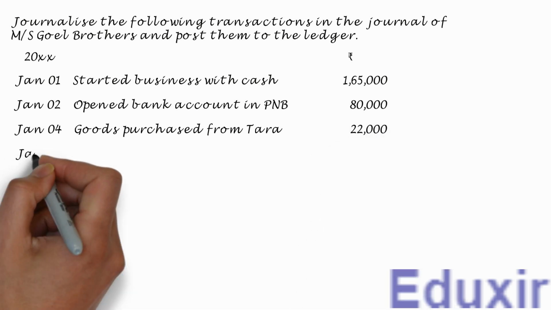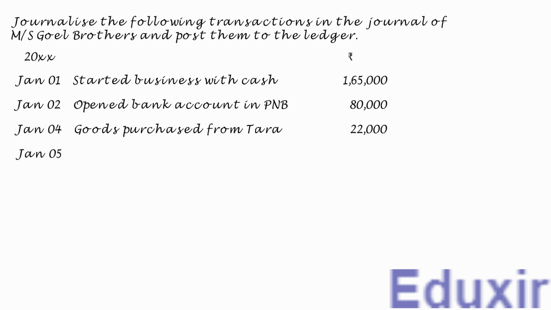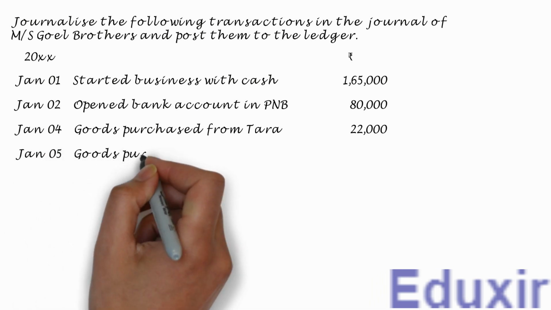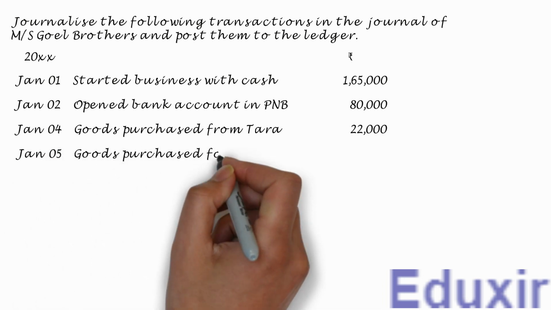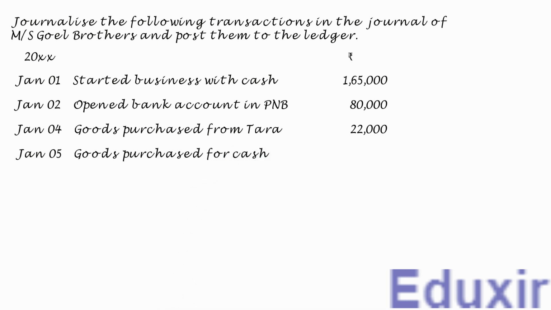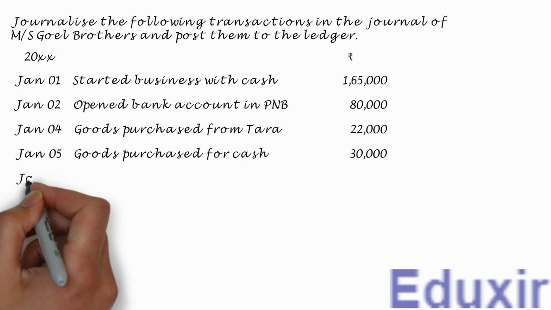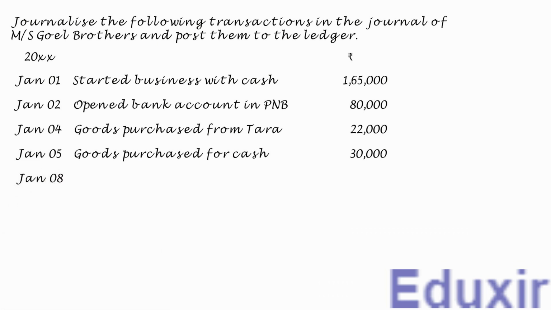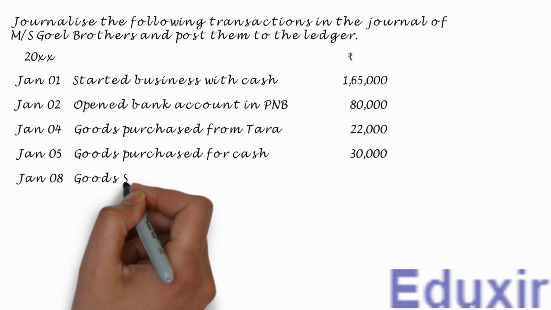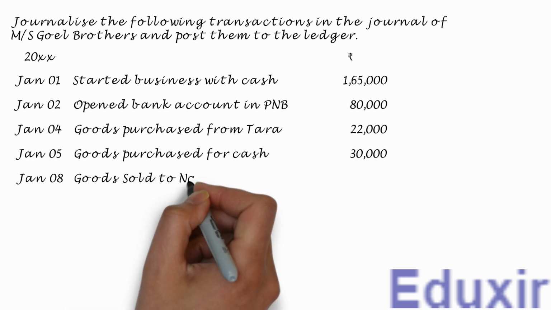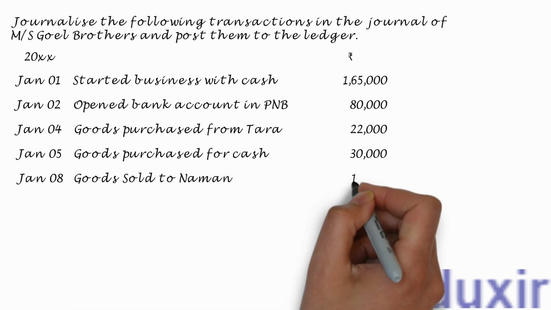On January 5th, goods purchased for cash 30,000 rupees. On January 8th, goods sold to Naman 12,000 rupees.